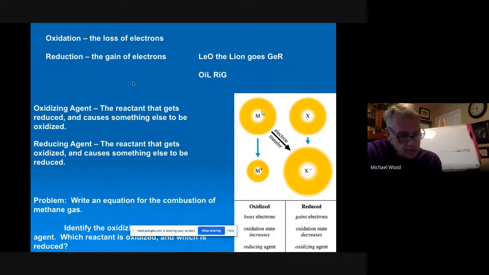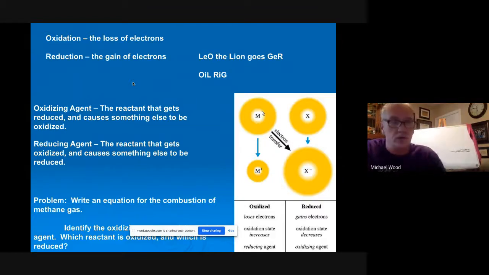it says, write an equation for the combustion of methane gas. So we'll do that. And we're going to do a couple of these here and identify the oxidizing agent and the reducing agent. Which reactant is oxidized and which reactant is reduced. And the diagram over on the right kind of shows on the left is something that's oxidized. They lose electrons. Their oxidation state increases, and they are called the reducing agent. And it shows you there the size gets smaller when something's oxidized because it's losing electrons. And reduced is gaining electrons, the oxidation state decreases, and it's the oxidizing agent.